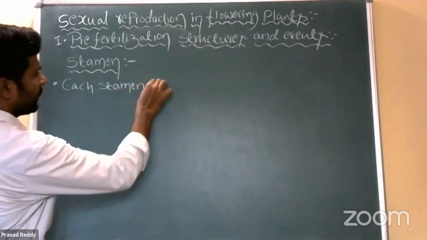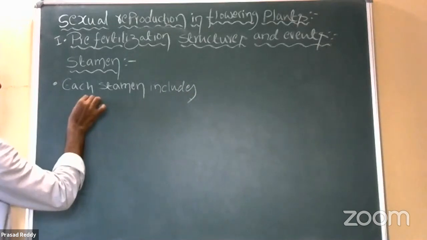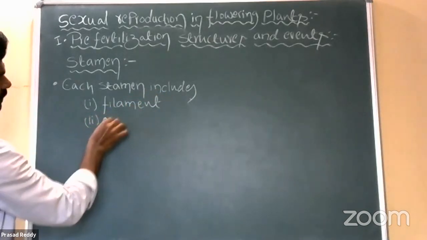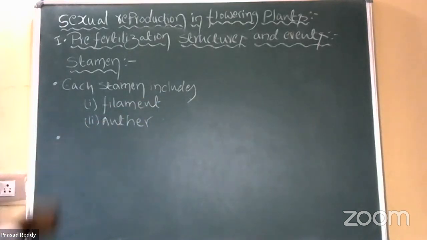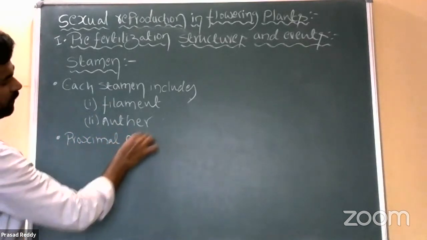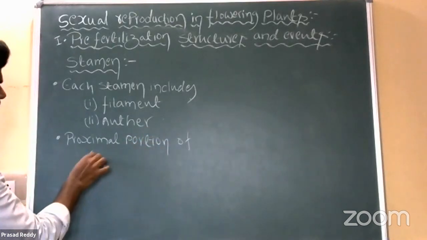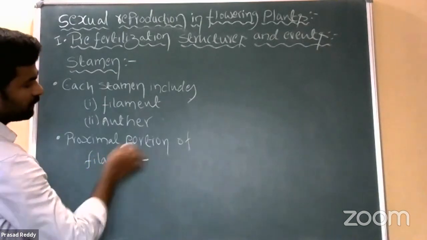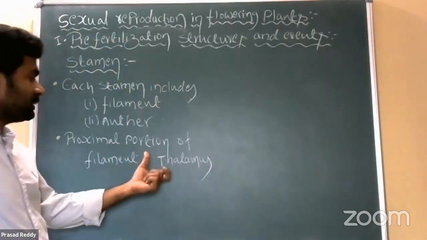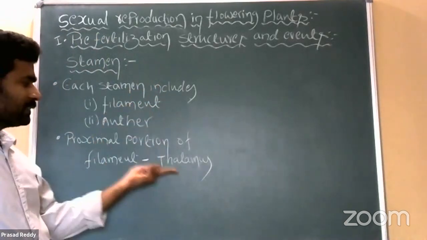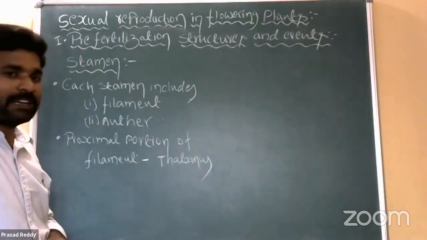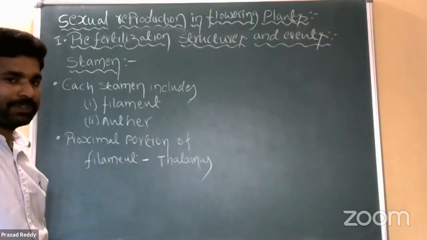Each stamen includes two parts: the first is the filament and the second is the anther.